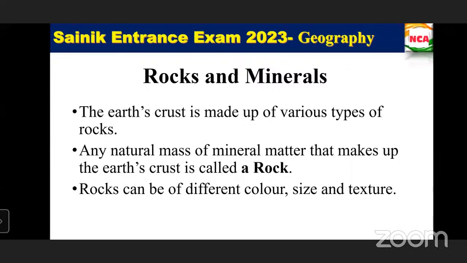It may be coarse grained, like that. So the earth's crust is made up of various types of rocks, and rocks can be of different colors, size, and texture.